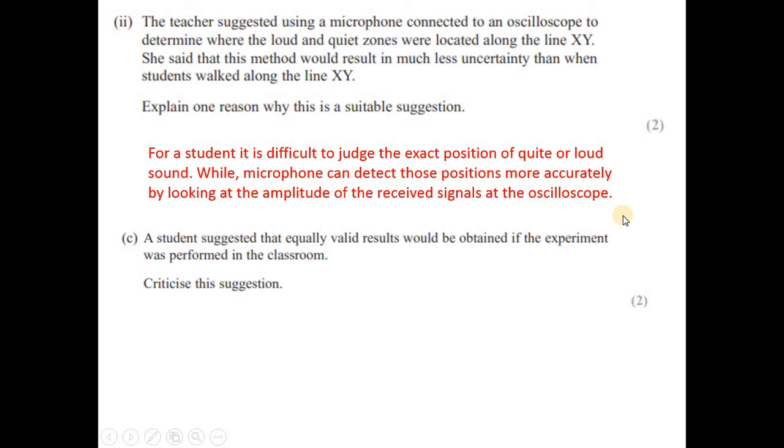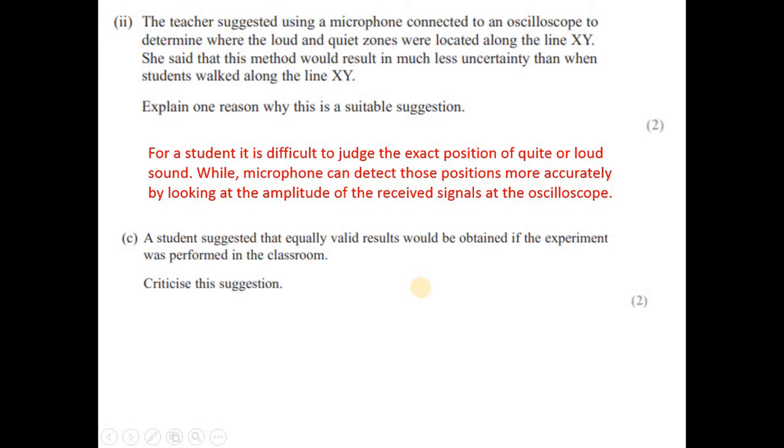A student suggested that an equally valid result would be obtained if the experiment was performed in the classroom. Criticize the suggestion. No, the student suggested a wrong condition. It is because in a classroom we have walls and we have roofs, so it is possible that the sound waves reflect from the walls and the roof and reach the point of observation. That means